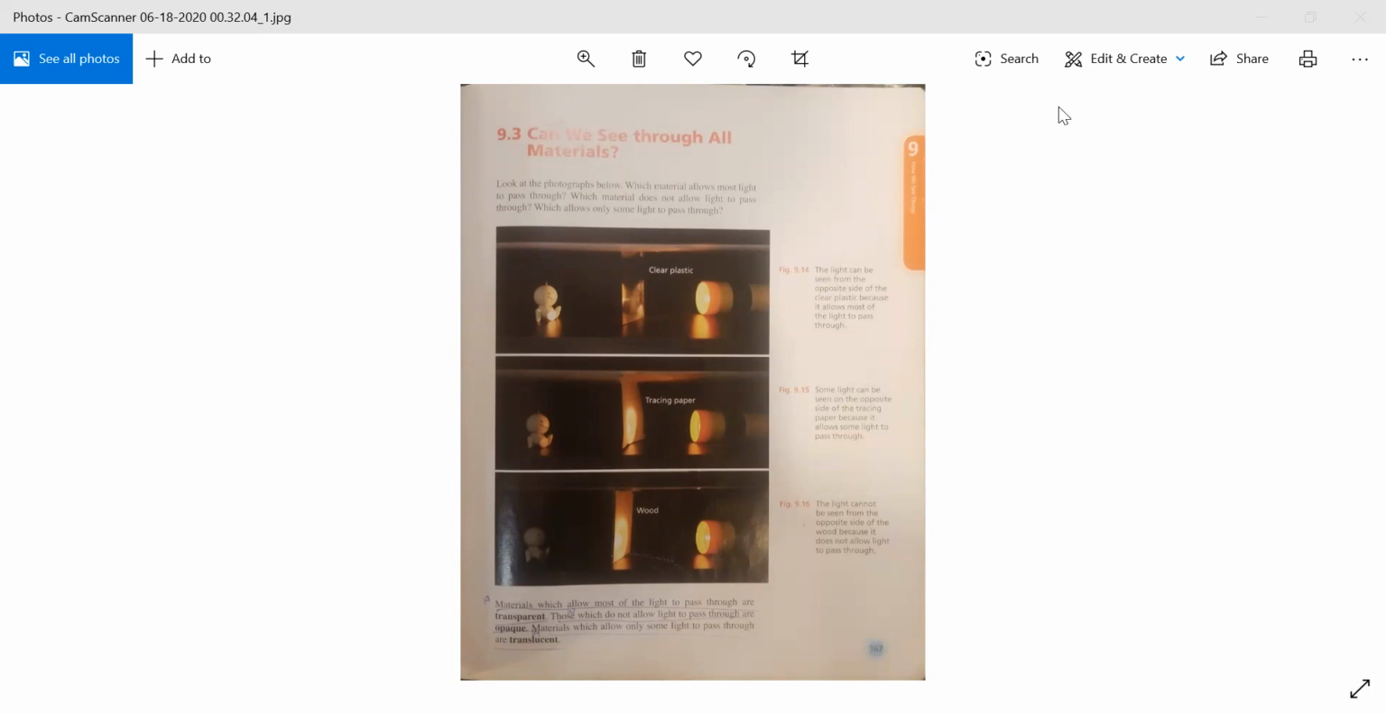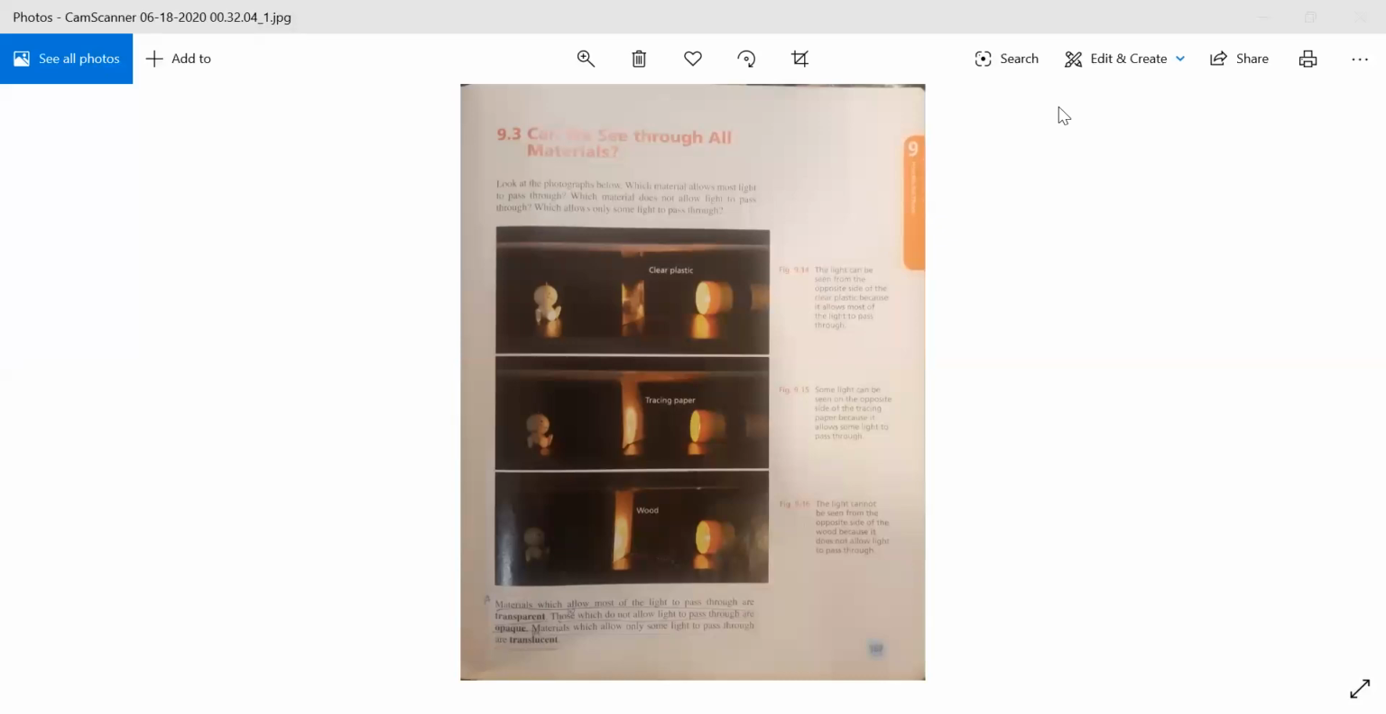Beta, if we are talking about those materials which allow most of the light to pass through them, they are called transparent. And opaque are those materials which do not let the light pass through them. They are called opaque materials. And translucent materials are those materials, beta, which allow only some of the light to pass through them.